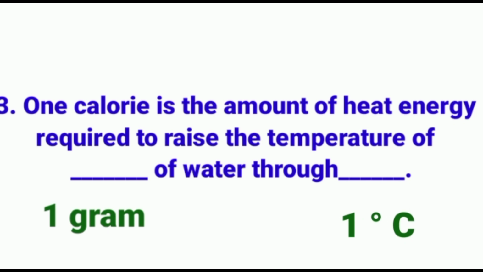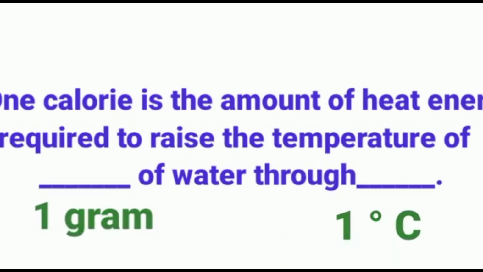Answer: the temperature of 1 gram of water through 1 degree C.